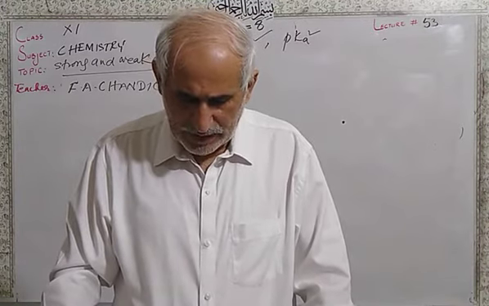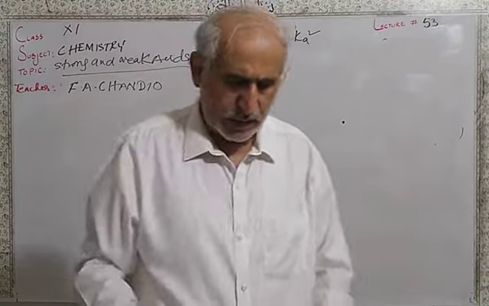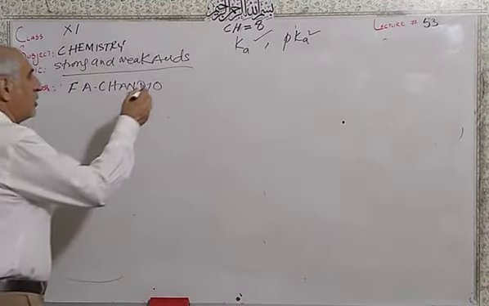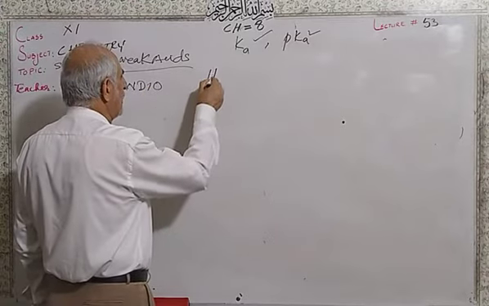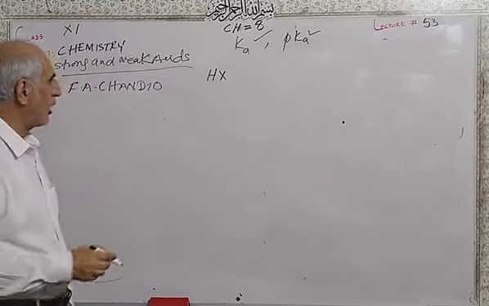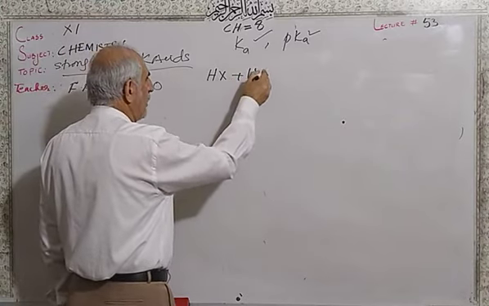The same derivation we did before, 100% the same, just here we use acid instead of water. So suppose this is the acid, hydrochloric acid, hydrobromic acid, hydroiodic acid, and we are going to dissolve it in water.